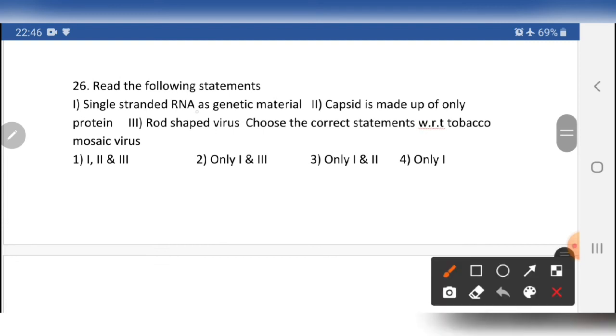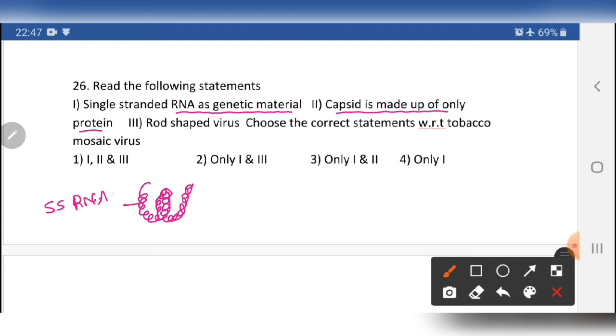Read the following statement: single stranded RNA is a genetic material. Single stranded RNA genetic material means it is a virus. The capsid is made up of proteins. Rod shaped virus. Choose the correct statement with regard to the tobacco mosaic virus. So let me draw the tobacco mosaic virus diagram. This is the tobacco mosaic virus, with single stranded RNA. Simply we write it as ssRNA.